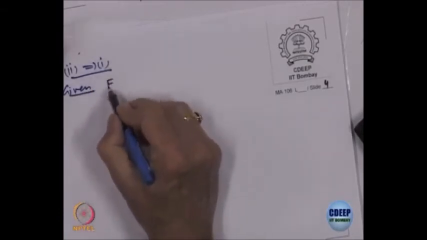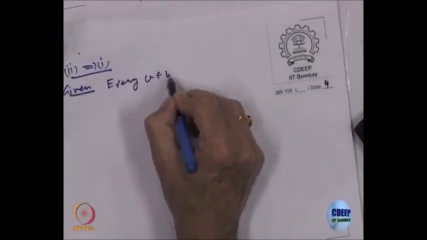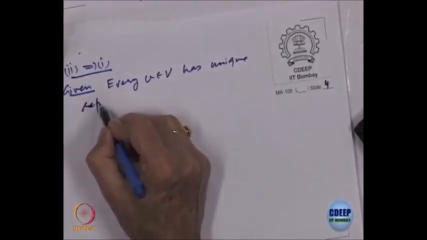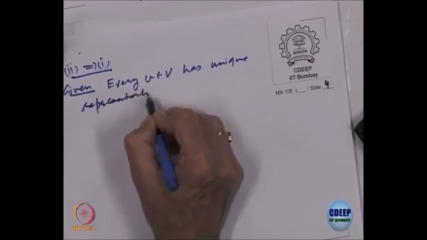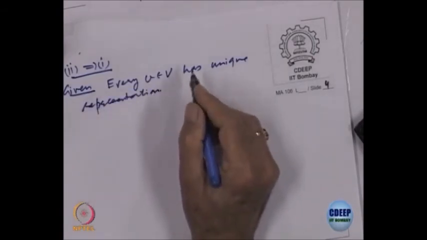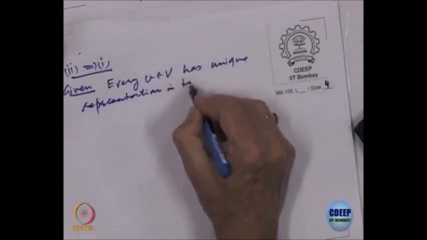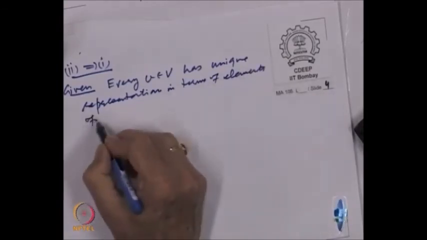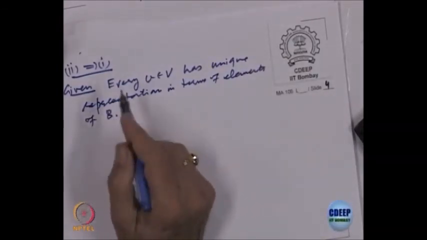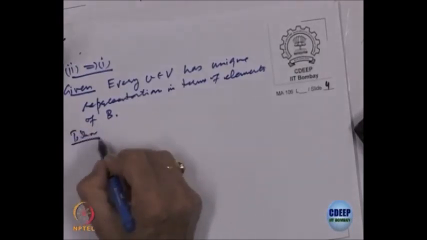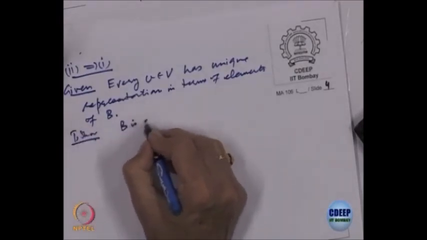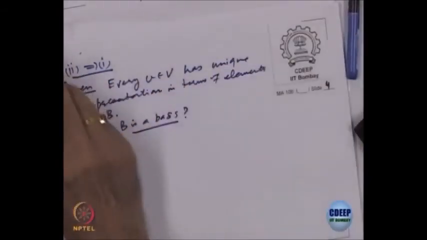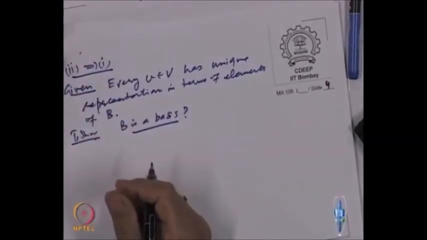Statement 2 says every element has a unique representation in terms of elements of B. What we have to show is that B is a basis. That is statement 1, that B is a basis.